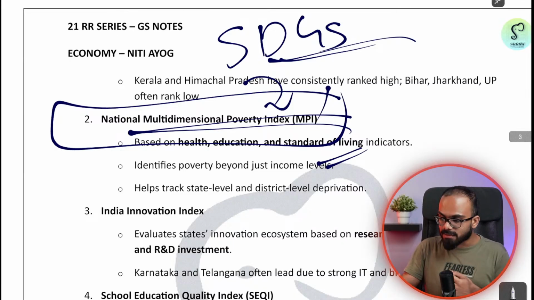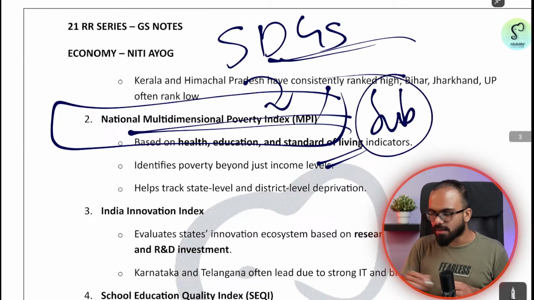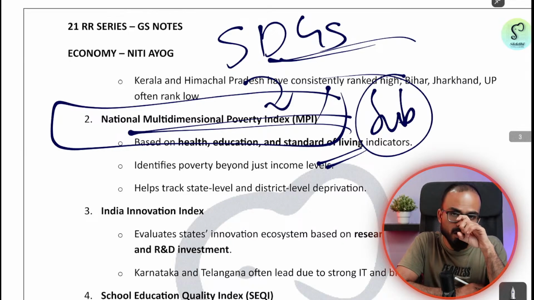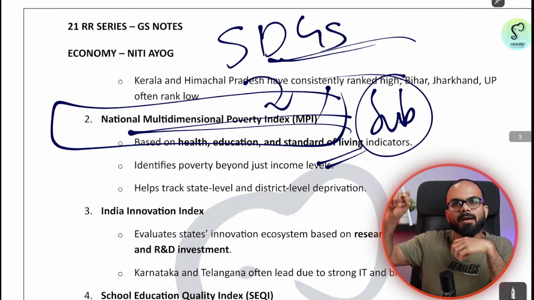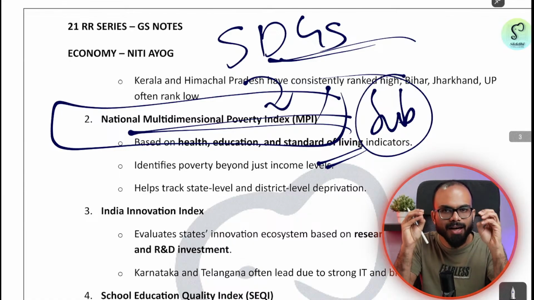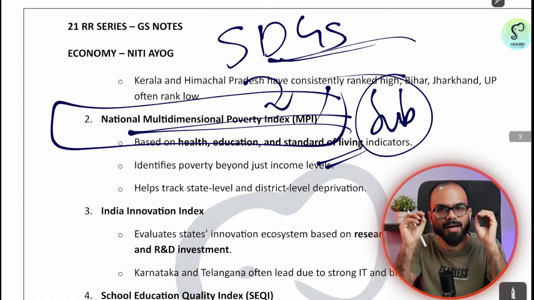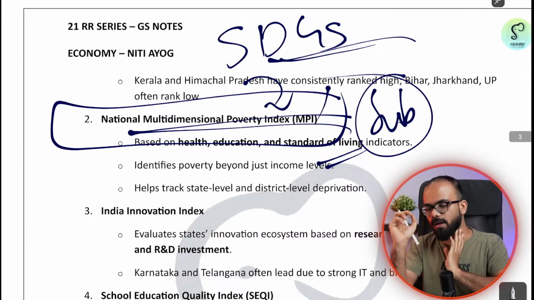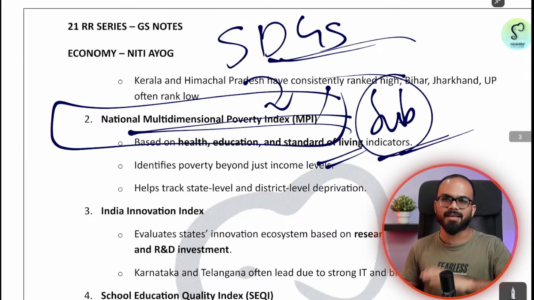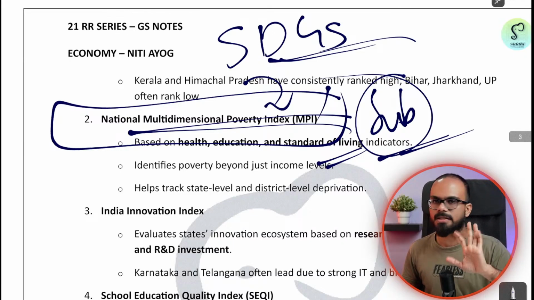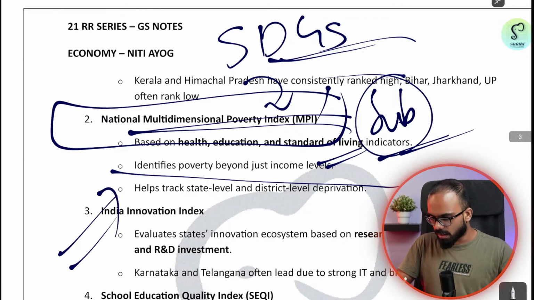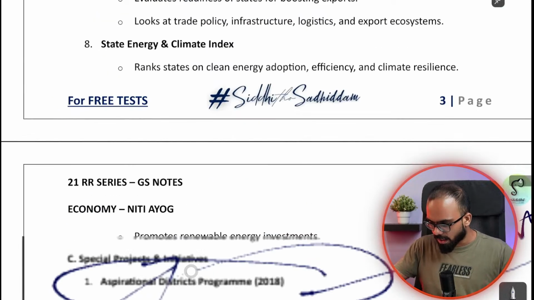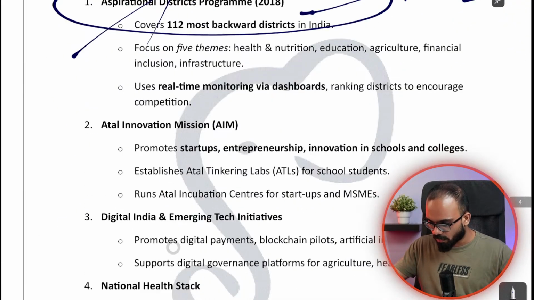So they can ask you these sub indices. In one question of steno, I noticed that they were asking, to improve a particular index, what sub parameter has to be improved. So they are asking you questions of that standard, deeper in the steno paper. So we will start doing important questions and expected questions from tomorrow. Don't worry. So this is about the NITI Aayog related indices. Please make sure you practice these.